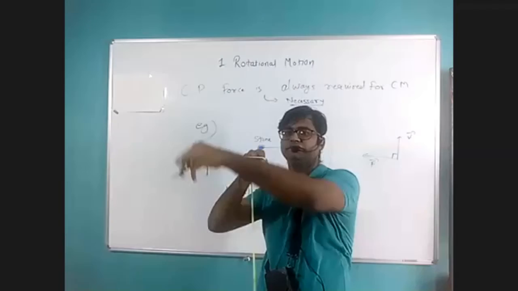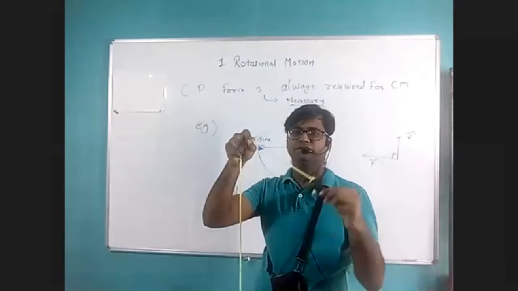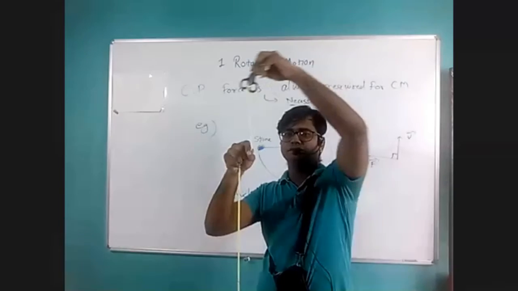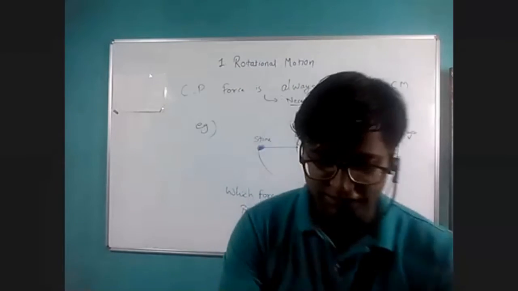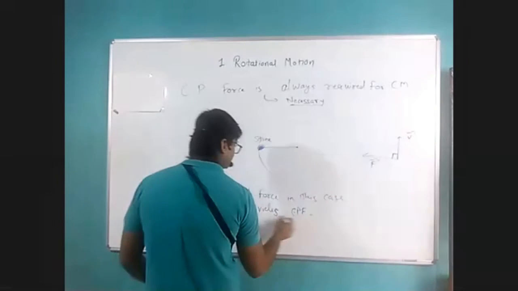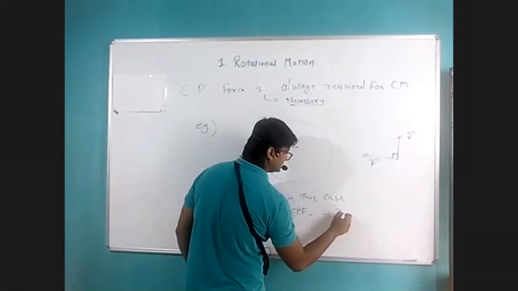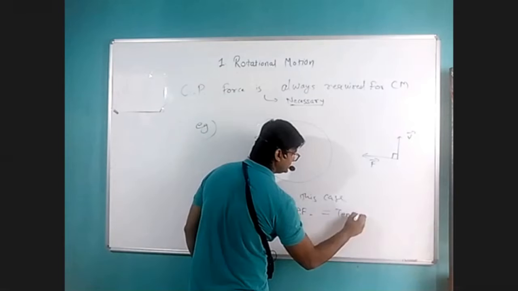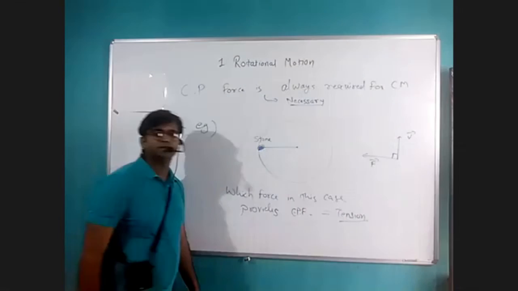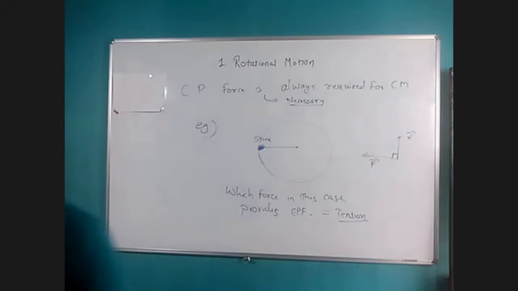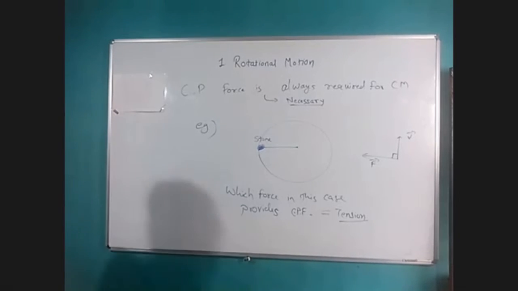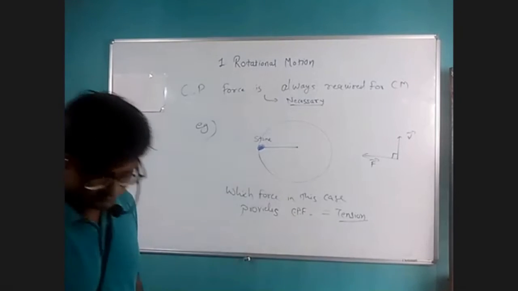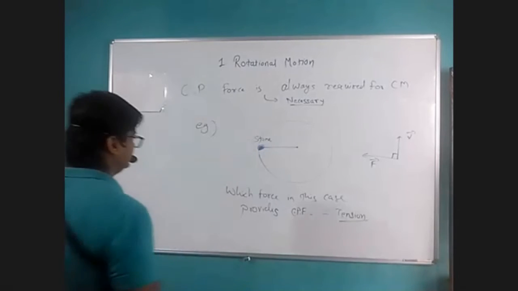If you look, the string is continuously straight throughout the motion. It means the string is under some kind of tension, and that tension provides the centripetal force. So the answer to this question is tension. Tension provides centripetal force in case of a stone tied to a string. Now let's take one more case where objects are in circular motion.